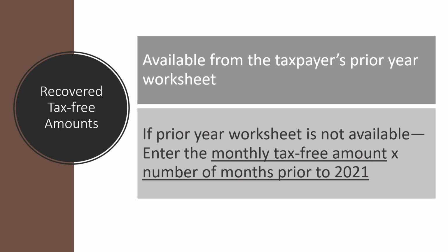This is available from the taxpayer's previous year return in a worksheet, which we'll look at in a couple of slides. Sometimes, though, our taxpayers don't bring in their prior year return, or they don't know how much they've recovered. If that happens, then we can multiply the monthly tax-free amount from our calculation by the number of months they have been receiving payments prior to the current tax year.